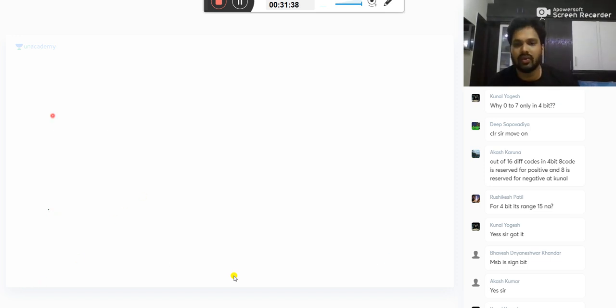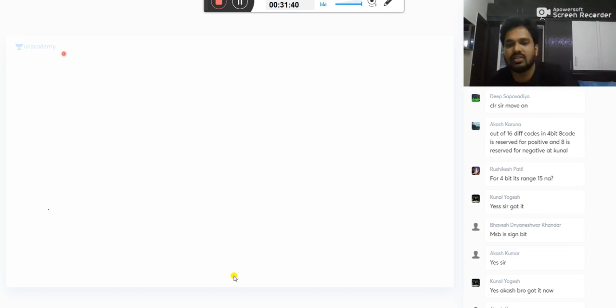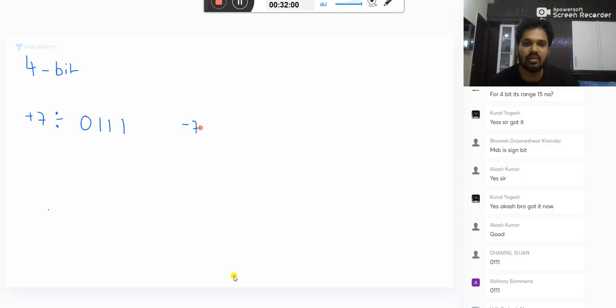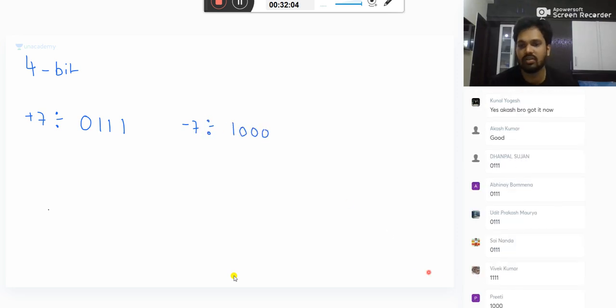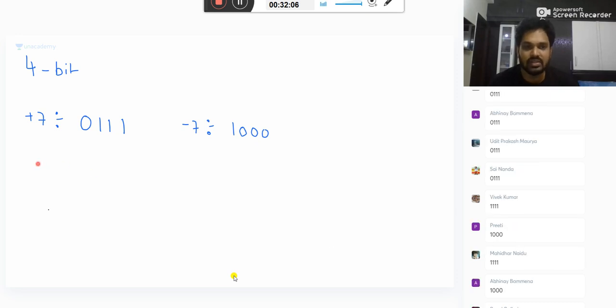Now, why 1's complement? Is there any advantage in this? Let's see. Let me take the 4-bit representation. N equal to 4 bits. What is plus 7? 0111. What is minus 7? 1000.